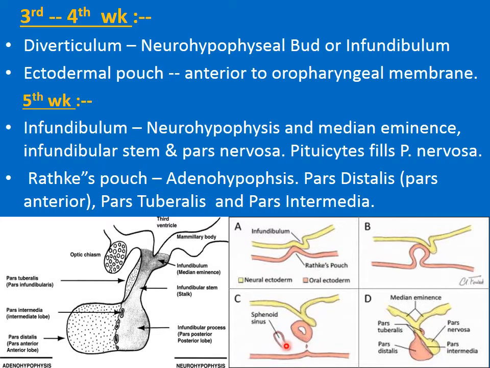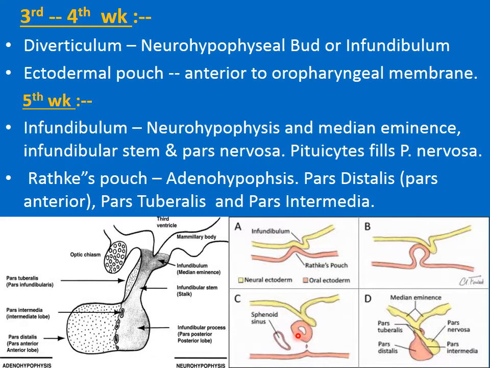At the end of the fifth week or the start of the sixth week, that narrow proximal part becomes more and more constricted and degenerates, so that Rathke's pouch, which has developed into a cystic swelling, loses its connection with the roof of the oral cavity, that is the stomodium at that time.